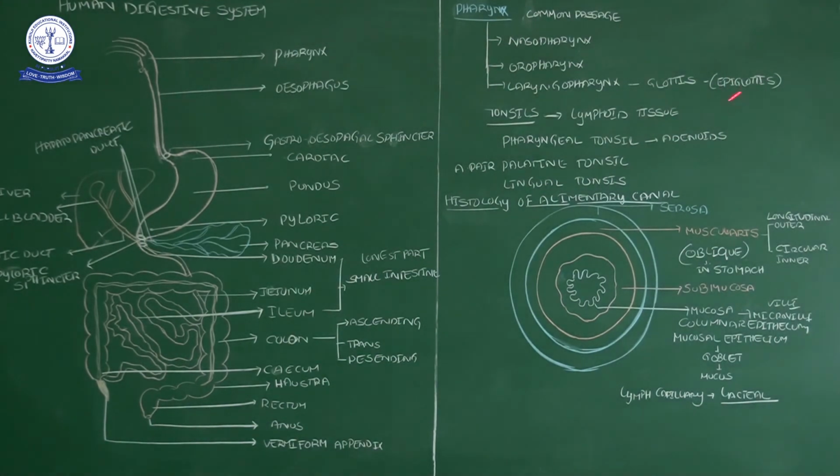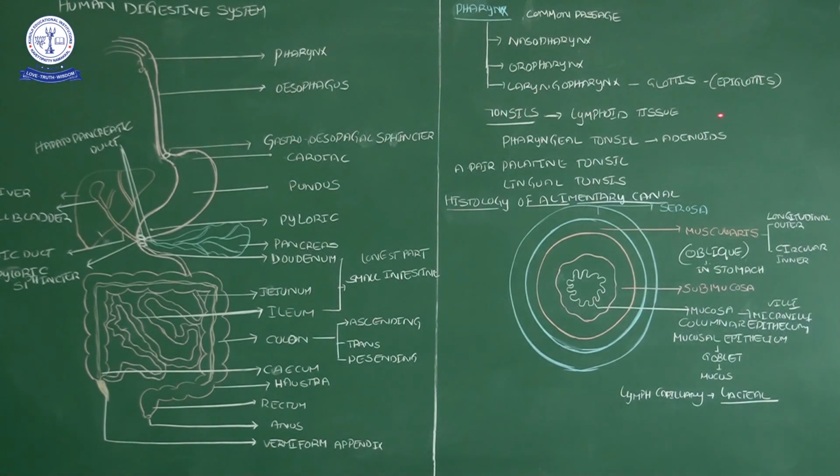You know the significance of the epiglottis. The epiglottis prevents the entry of food items into the air passage, correct? Any food item should not enter the trachea, so that is prevented by the epiglottis. Okay, and then in the pharyngeal region, on the sides of the pharynx, lymphoid tissue is there.